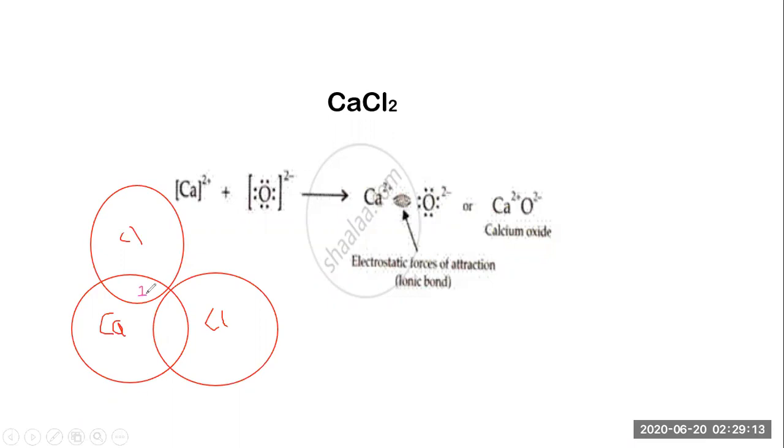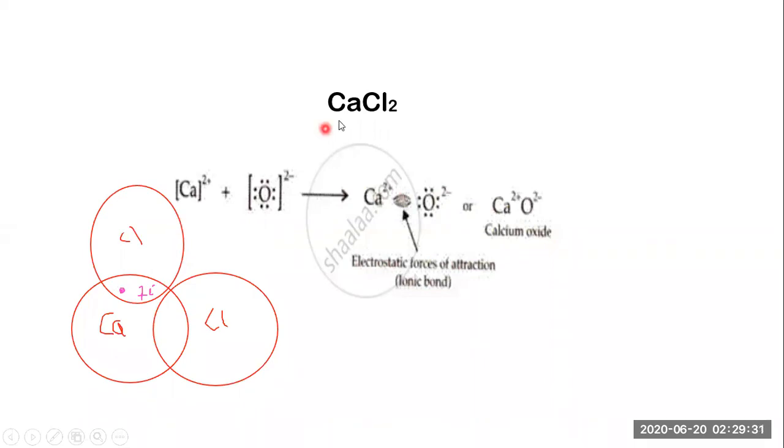In the last shell, chlorine has 7 electrons, and 1 electron is shared by the calcium. So how many electrons are there in this case? 8 electrons. So chlorine is stable right now.